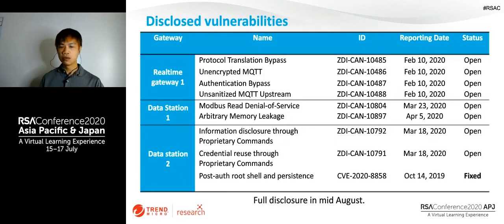So these are the disclosed vulnerabilities. My apologies that I cannot really go through all the vulnerabilities. I cannot do a deep dive because the vendors are still fixing them. We want to be responsible and we don't want your factory to be hacked because of our fault. We promise that all the technical details might be released in mid-August if there are no problems.